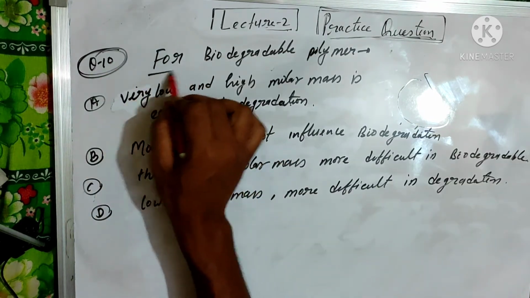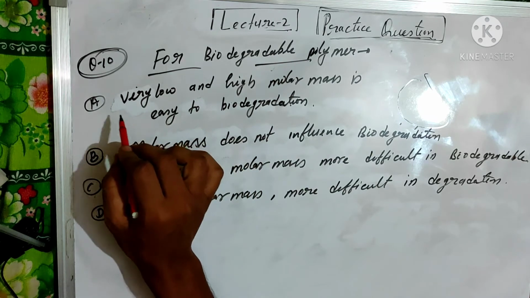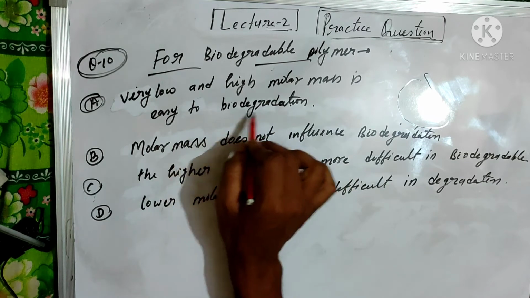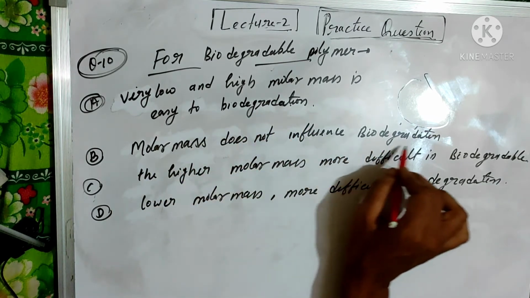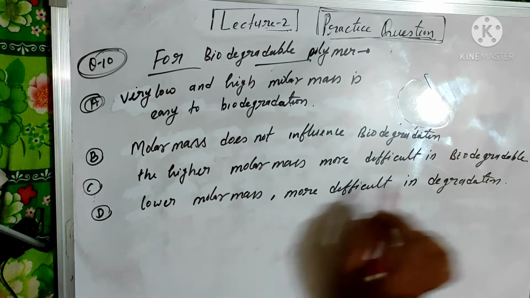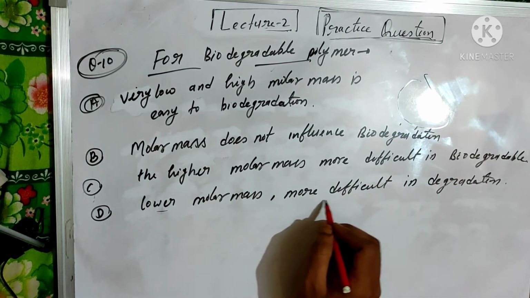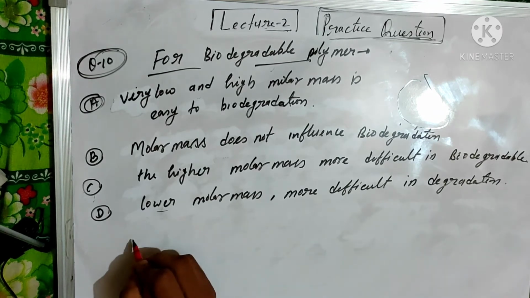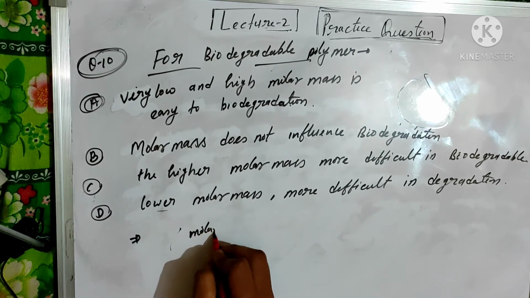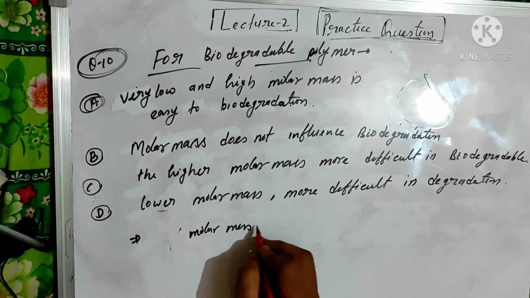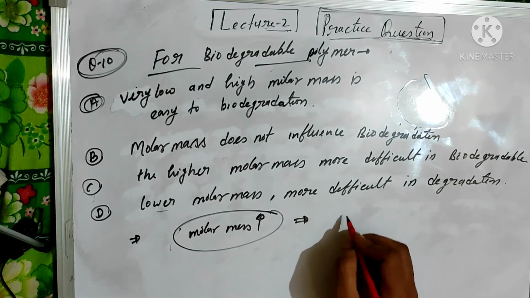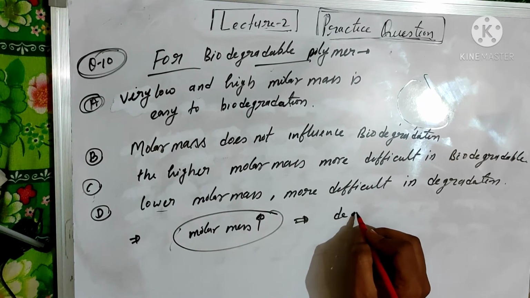Question number 10. For biodegradable polymers, does a very low or high molar mass make biodegradation easy? Molar mass does not influence the biodegradation? The higher the molar mass, the more difficult the biodegradation, and the lower the molar mass, the easier the degradation. So if the molar mass of a biodegradable polymer is increased, its degradation behavior decreases.